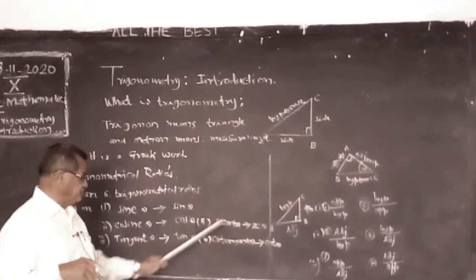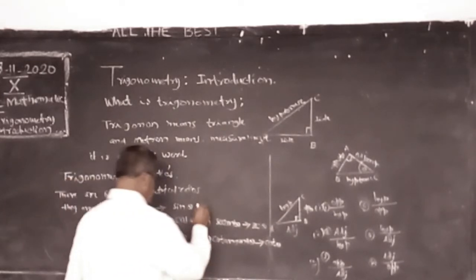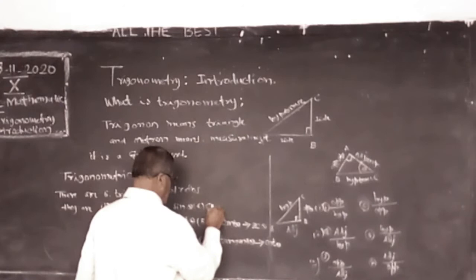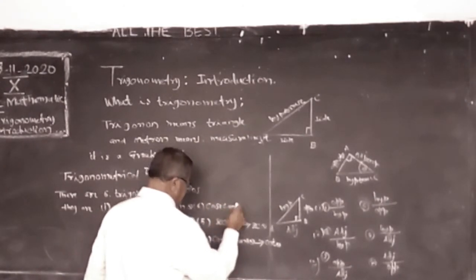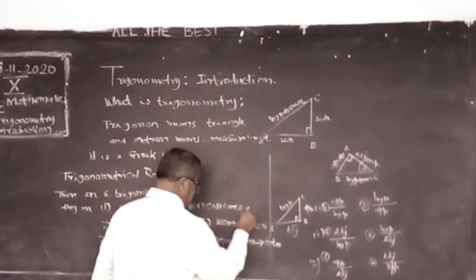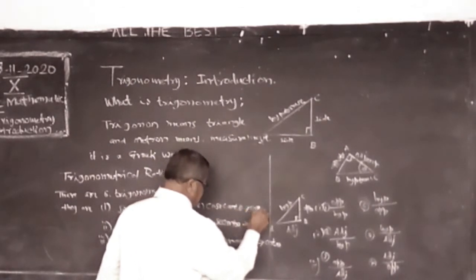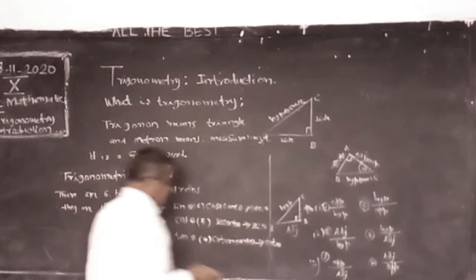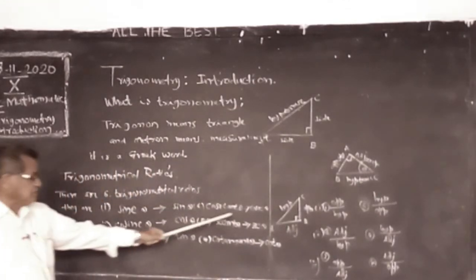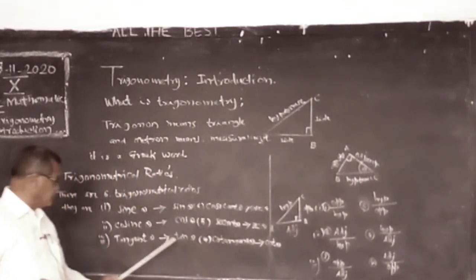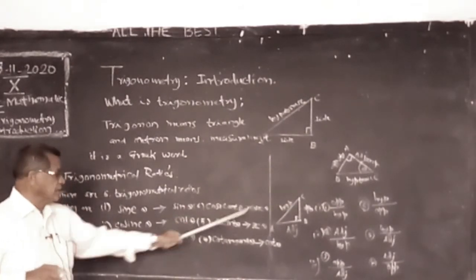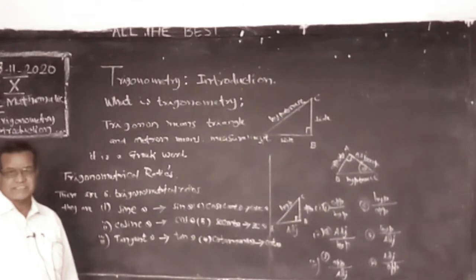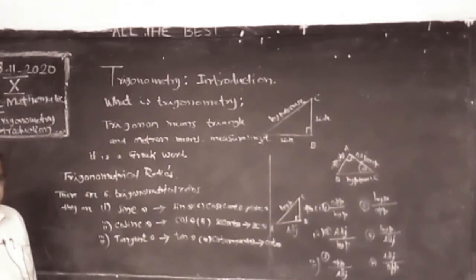And sixth, cosecant theta, short form cosec theta. Because if we write cos, 3 letters, cos is already there for cosine, so to avoid confusion, write 5 letters, cosec theta. So these are the 6 ratios.